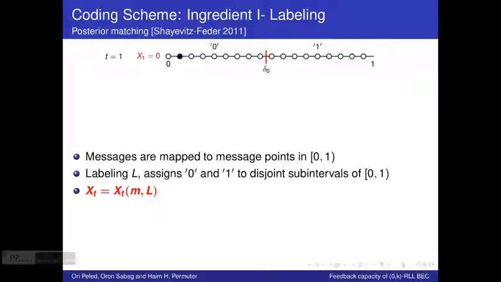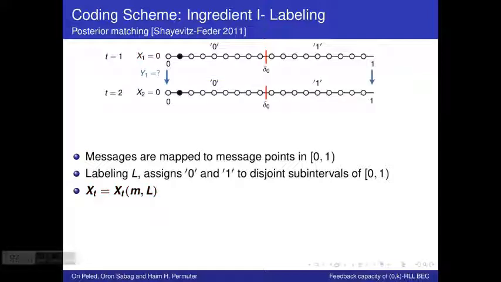In the case of the binary erasure channel, in the presence of feedback, we know that the repetition code is a capacity achieving coding scheme. So if the first output symbol is an erasure, we simply repeat the same transmission again. So again, x of 2 will be equal to 0. An important property of the binary erasure channel is that if the output symbol is not an erasure, then the output symbol is equal to the input symbol.